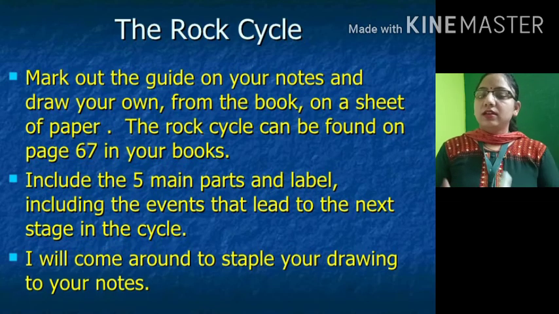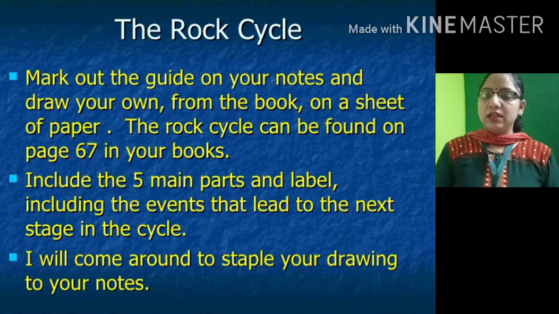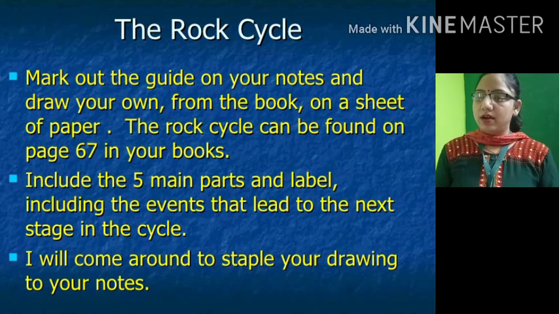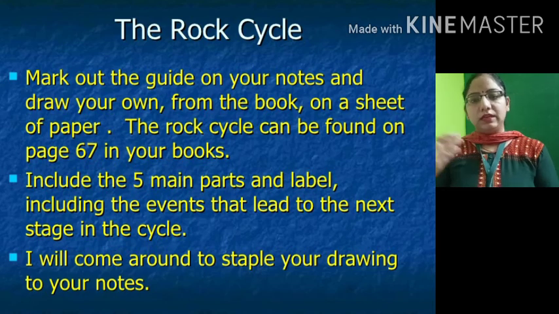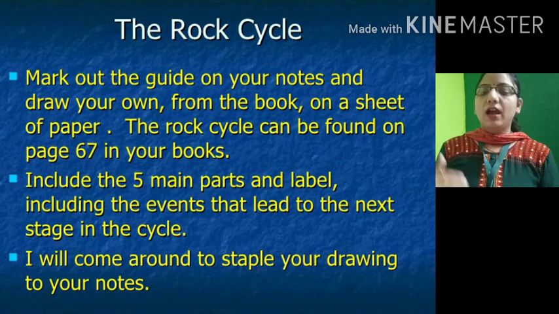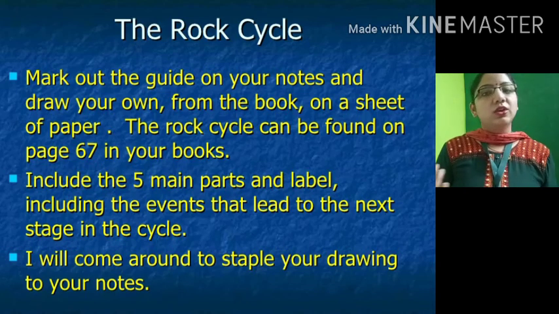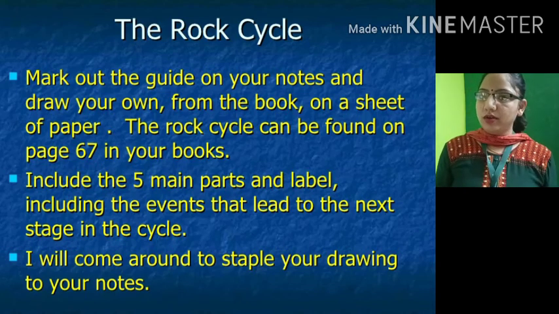And again, due to the extreme heat, these rocks change again into molten magma, and the process repeats again and again, and this entire continuous process is known as the rock cycle.